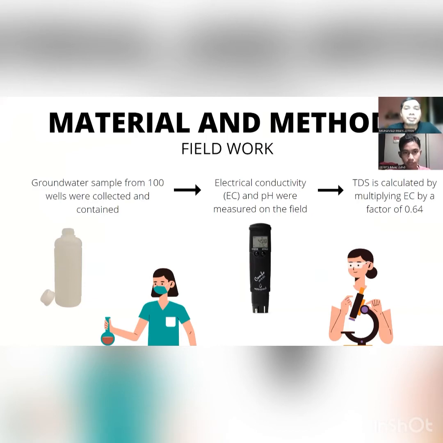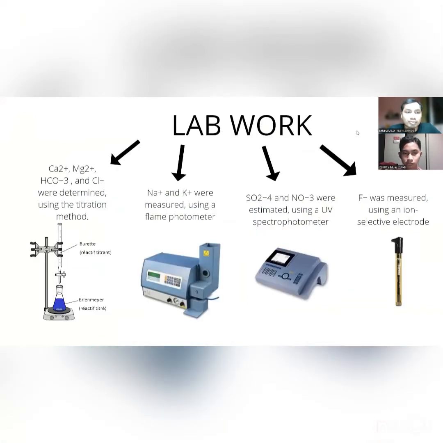For the material and methods, the groundwater samples from 100 wells are collected into this container, and then the electrical conductivity and pH were measured by using the equipment. Then the TDS is calculated by multiplying the electrical conductivity by a factor of 0.64.